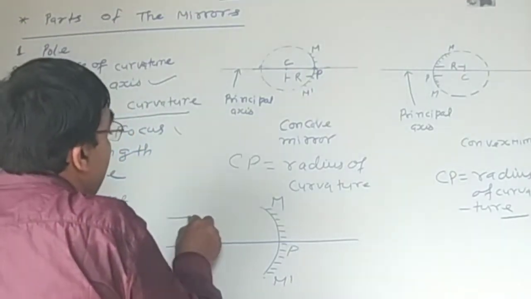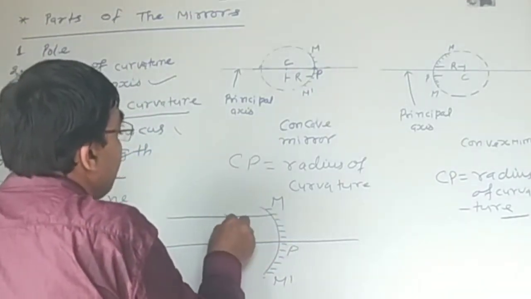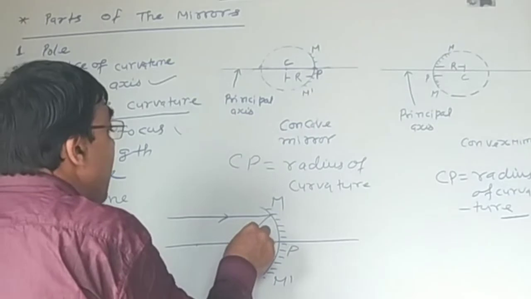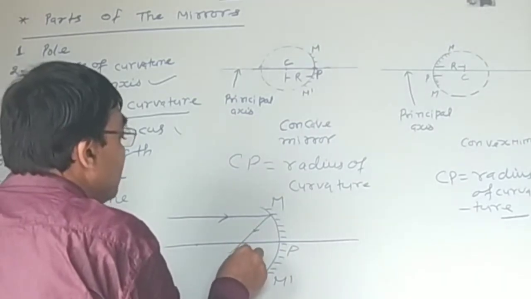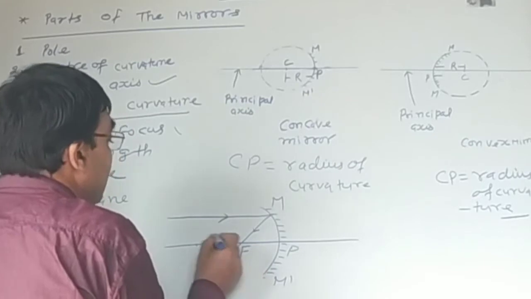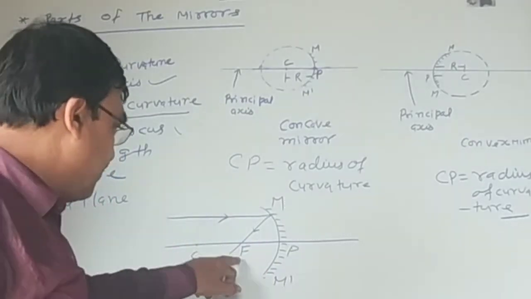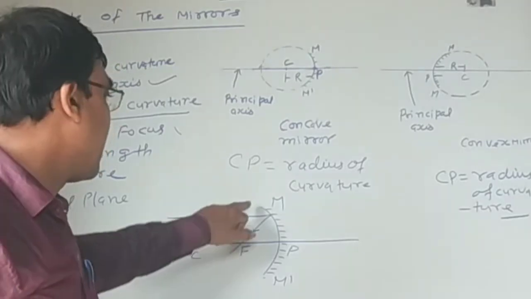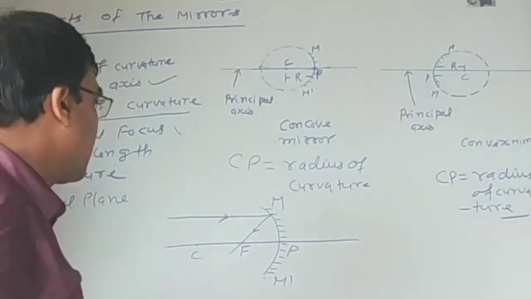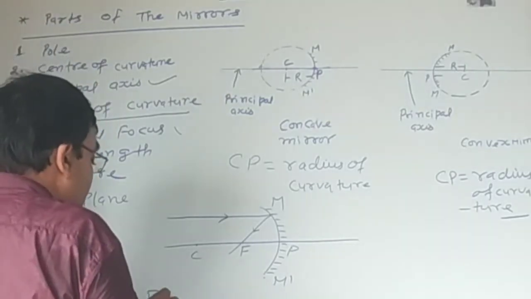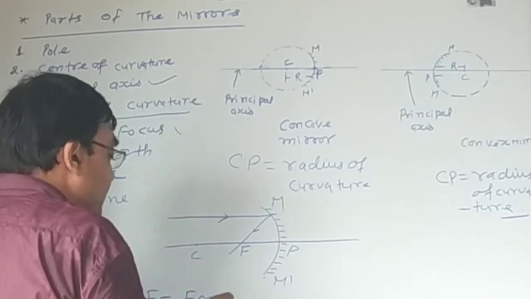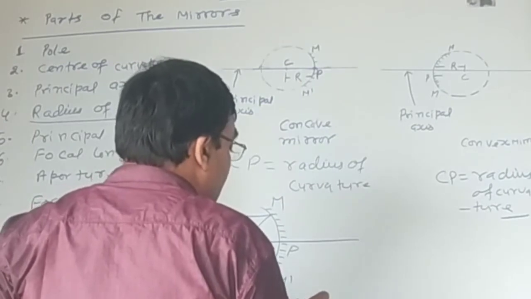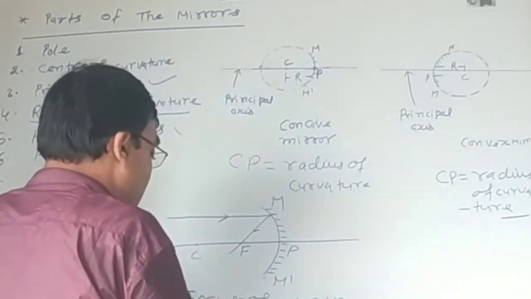The rays of light coming from infinity parallel along the principal axis after reflection meet at the fixed point of the principal axis. This fixed point is denoted by F, and F is the principal focus of the concave mirror.